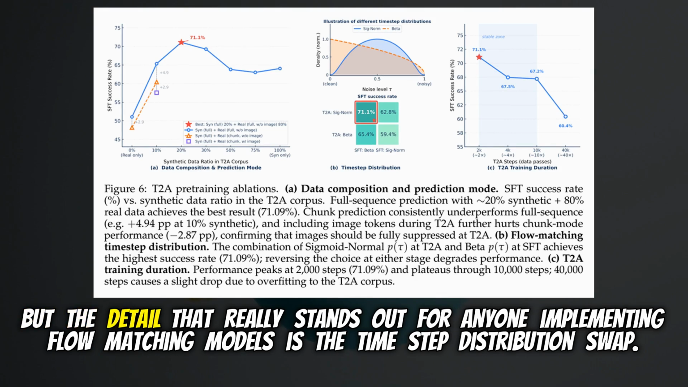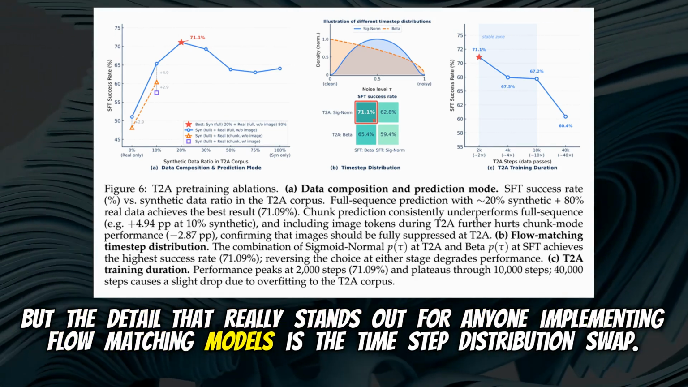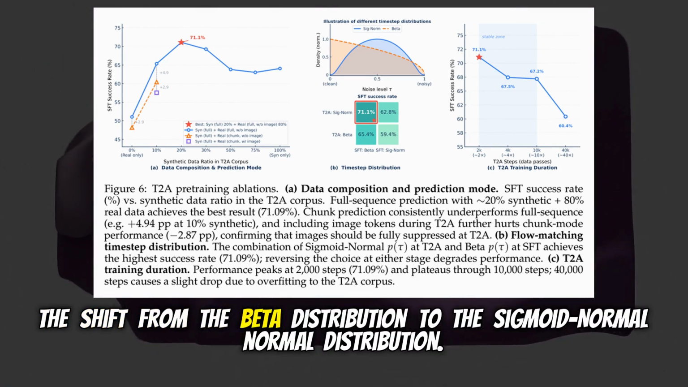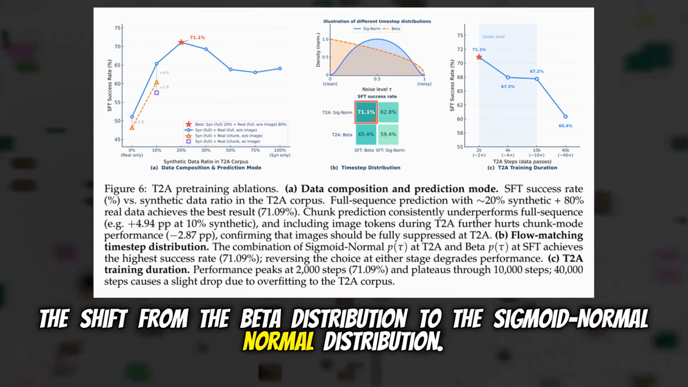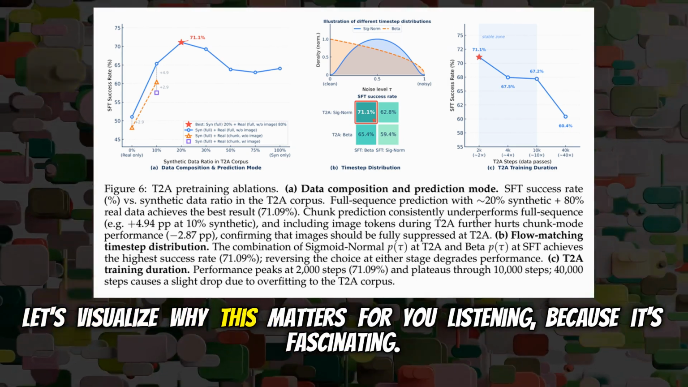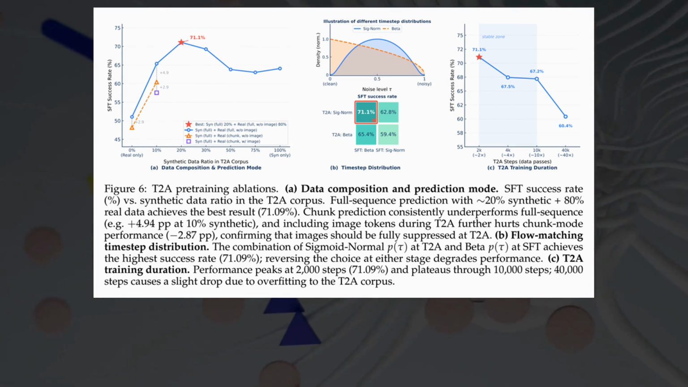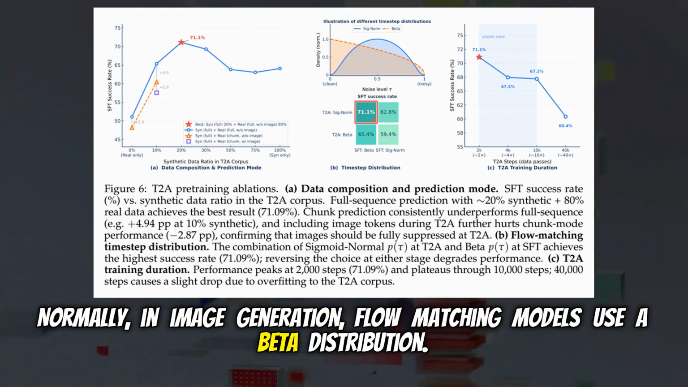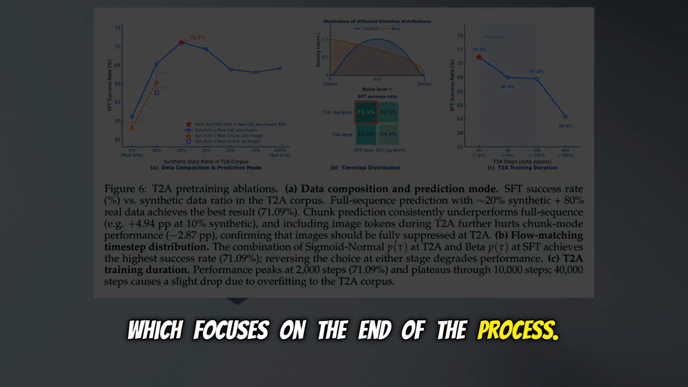Right. But the detail that really stands out for anyone implementing flow matching models is the time step distribution swap. Yes. The shift from the beta distribution to the sigmoid normal distribution. Let's visualize why this matters for you listening, because it's fascinating. Normally, in image generation, flow matching models use a beta distribution. Which focuses on the end of the process.